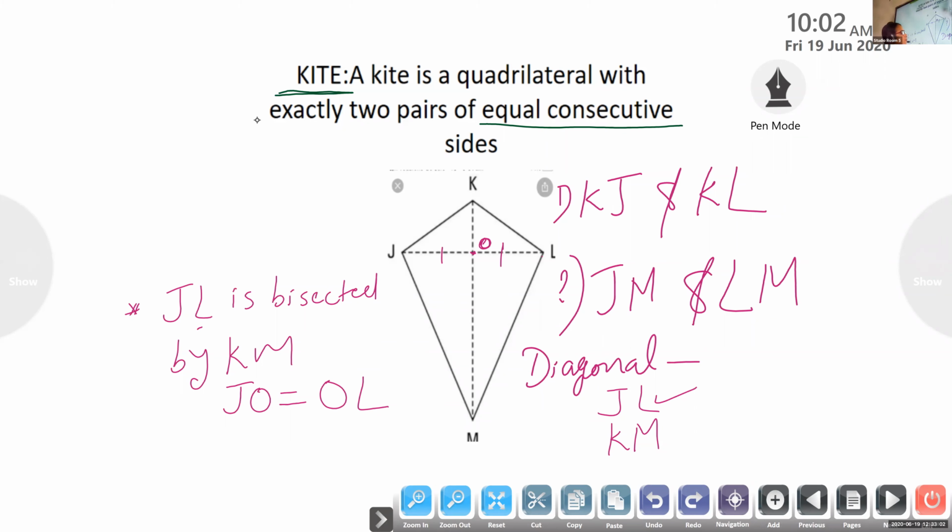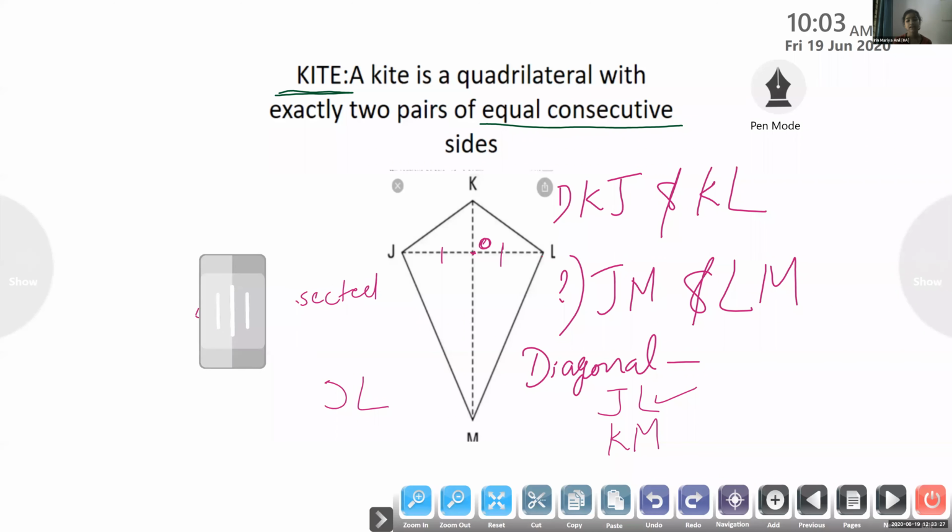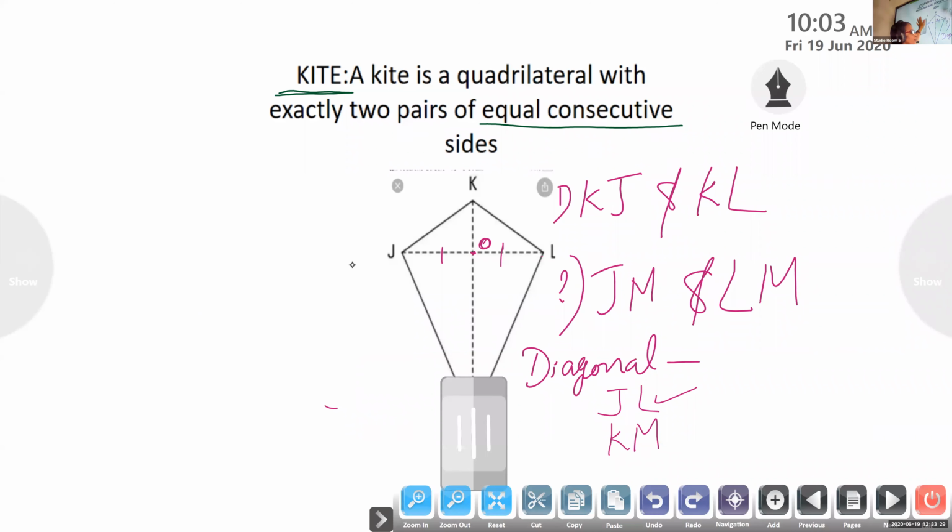Okay, shall I move to the next? So once again, Irene, what is a kite? Kite is a quadrilateral with exactly two pairs of equal consecutive sides. Read its properties. The diagonals of a kite are perpendicular to one another. One of the diagonals bisects the other. Okay. Now we are moving to next.